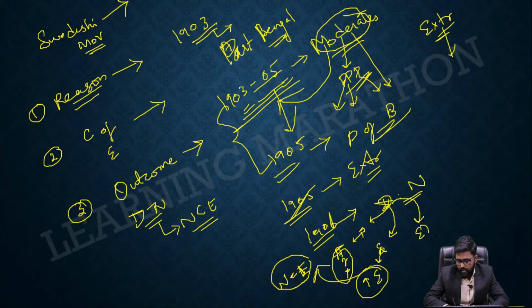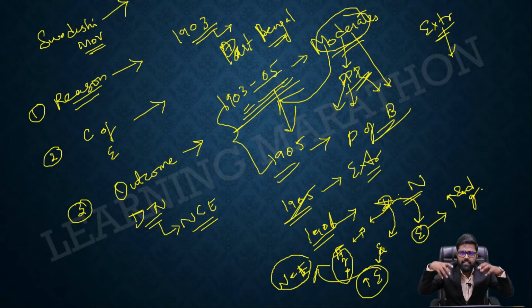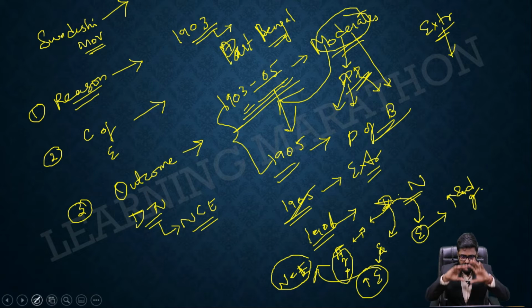Then there was also an economic aim. What is the economic aim? To promote the indigenous people. All artisan groups and indigenous industries were facing distress because of the British manufacturers, who were trying to suppress them. Even Dadabhai Naoroji, the Grand Old Man of India, understood that and said the indigenous industries should be promoted. You would have also studied about Acharya, the soap manufacturing company and so on. So this is the thing you should understand.